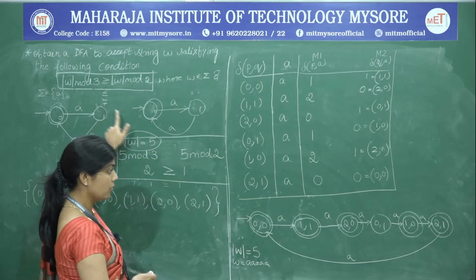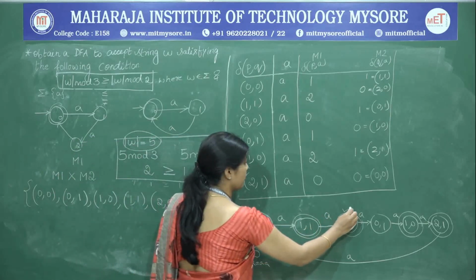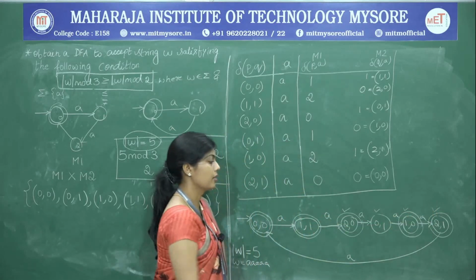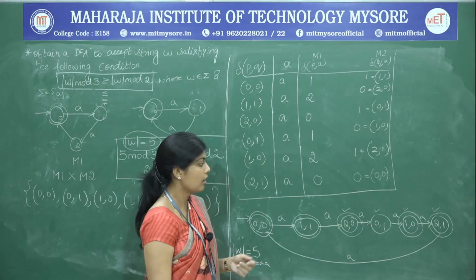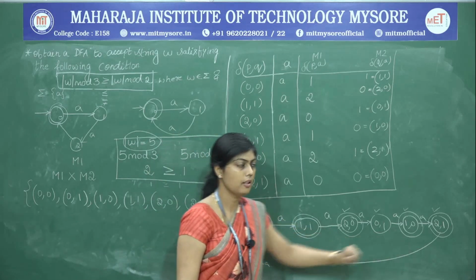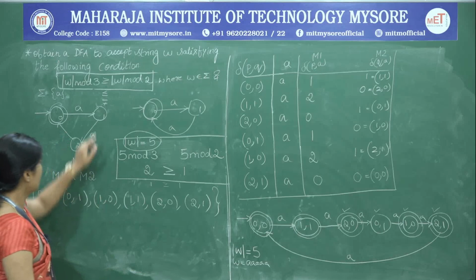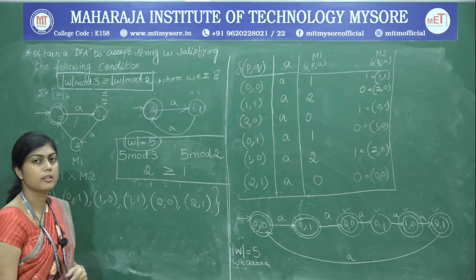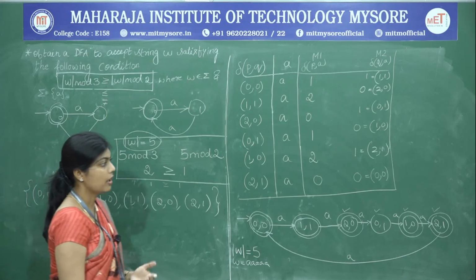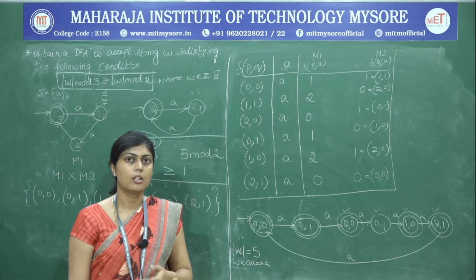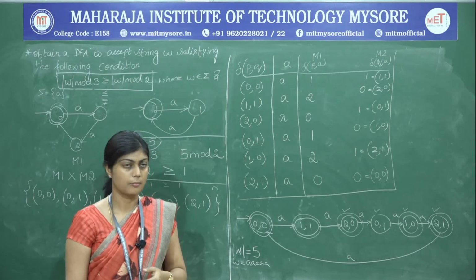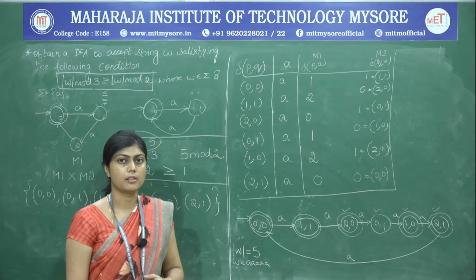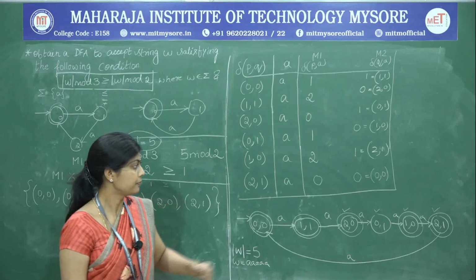So, when we have not equal to, this can be the final state, this can be the final state, this can be the final state and this can be the final state. These two will not become the final states. So, once we make these 4 the final states, we can make sure that the not equal to condition between these two is always satisfied. So, there is a possibility of the same problem being given with different conditions. We have to follow the same procedure, only the decisions about the final states will change.